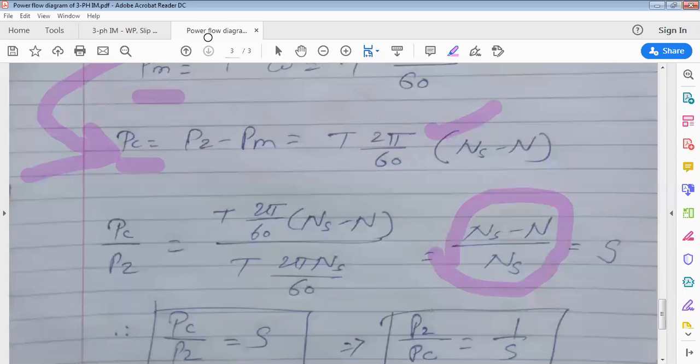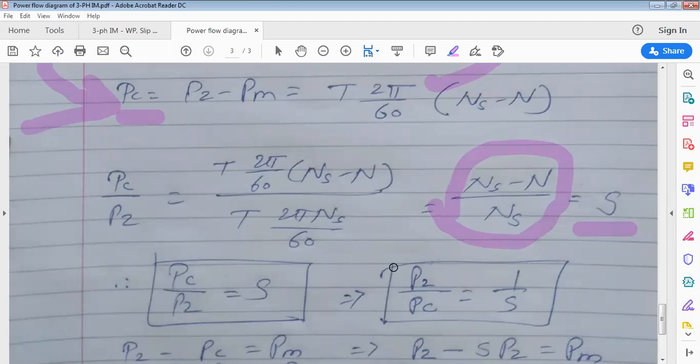What is Ns minus N upon Ns? It is called the slip of the induction motor. So PC by P2 is S, which means P2 by PC is 1 by S.